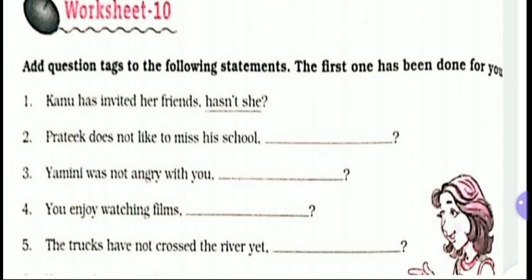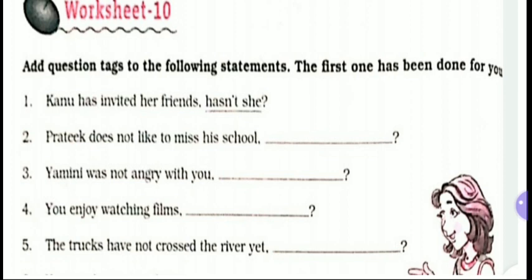Look at add question tags to the following statements. The first one has been done for you. Kanu has invited her friends, hasn't she? Now second, Pratik does not like to miss his school. Does he? Does Pratik? Any of these two can be used. Third number, Yamini was not angry with you. Was she?